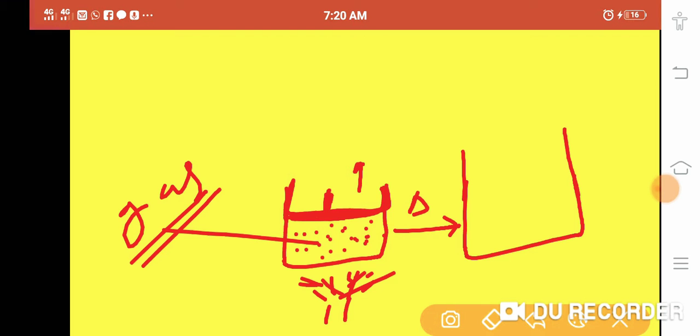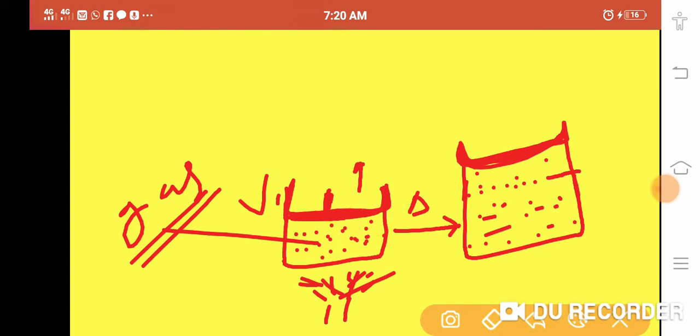Now suppose this is the initial state of the piston. After the expansion, the piston will move up to here. Understood? It means expansion takes place, means volume increases.